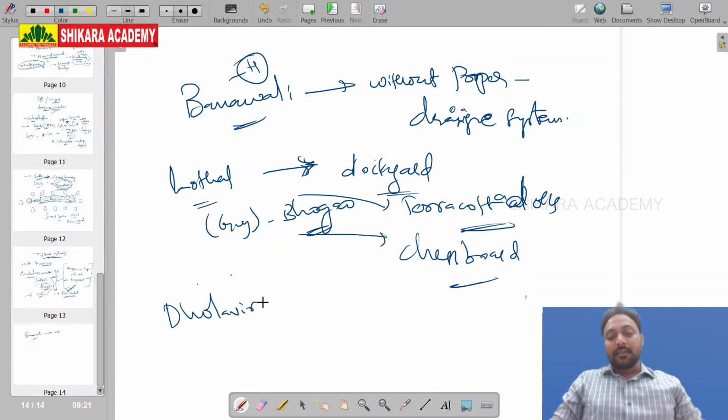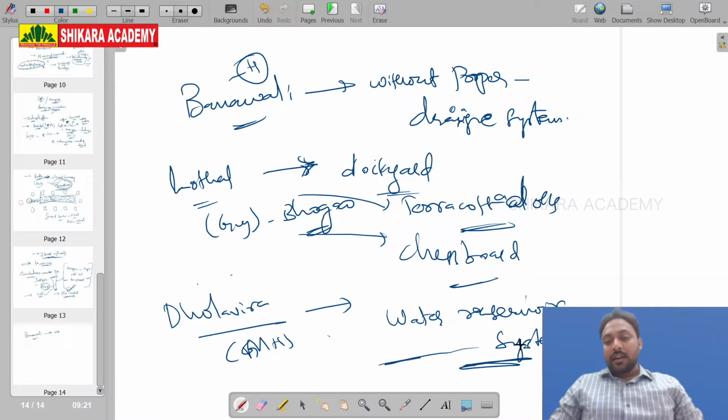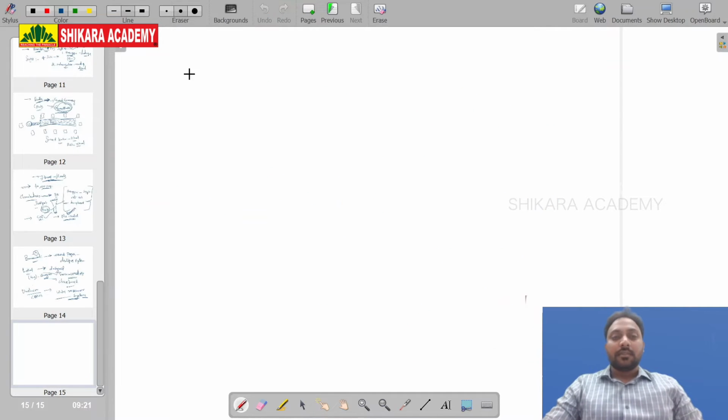And next site, Dholavira. Dholavira is in Gujarat. This is a landlocked region. It is not on the banks of any river. Dholavira is a landlocked region, and it is very important for its water reservoir system. Okay, these are the most important sites.